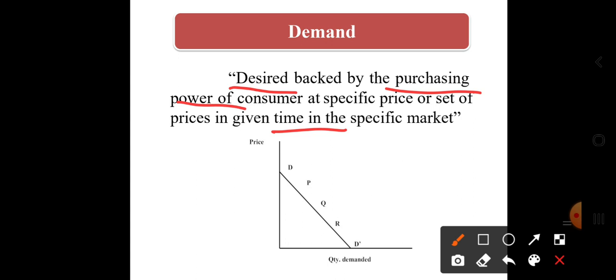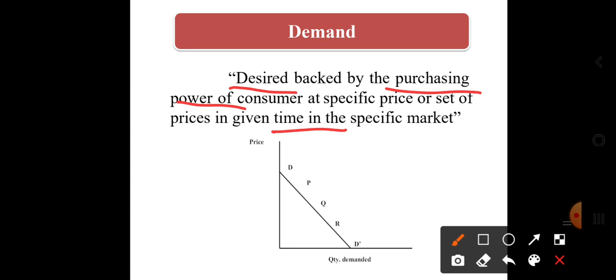In another way we can say demand means the quantity of the commodity which an individual person is willing to buy at a particular price at a specific time. That is, the quantity of the commodity which an individual wants or is willing to buy at a particular price in a specific market. That can also be known as demand.